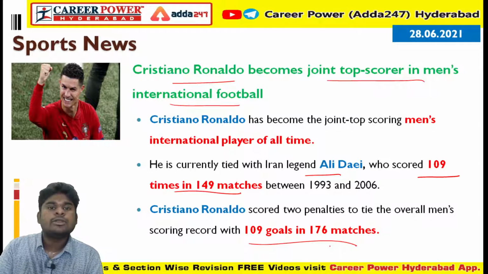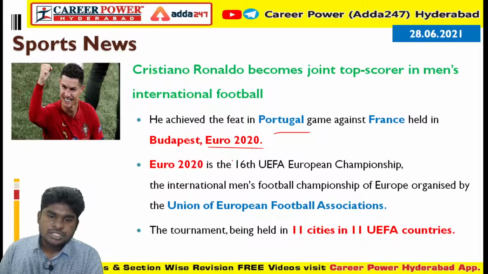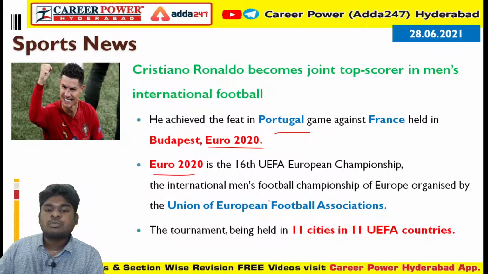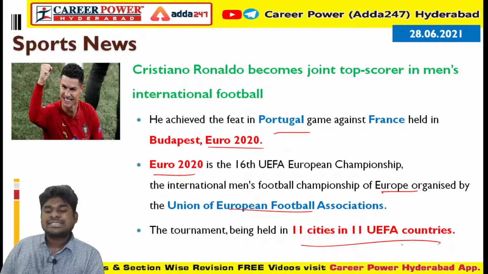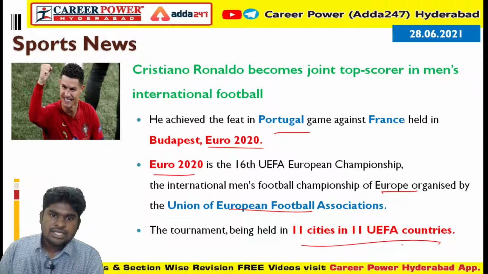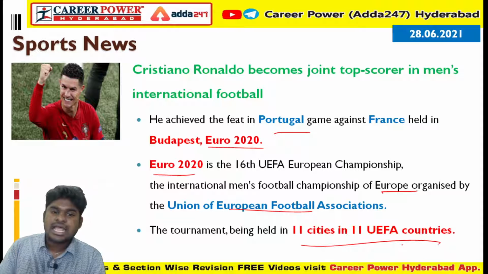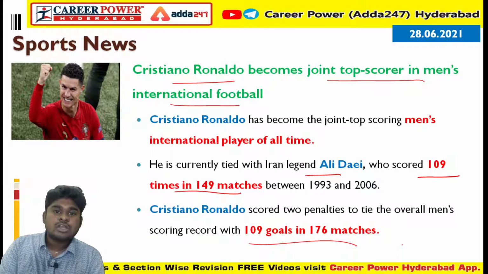football with 109 goals. He achieved this feat in the Portugal game against France in the Euro 2020 football championships. Euro 2020 is an international football championship conducted mainly by the Union of European Football Associations. This tournament is being conducted in 11 cities in 11 football association countries. In this Portugal match against France, Cristiano Ronaldo achieved this feat. So please remember Cristiano Ronaldo and Ali Dia, both of them are the top scorers in the men's international football with 109 goals.